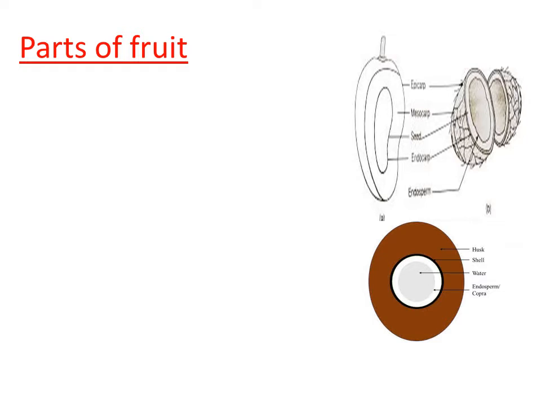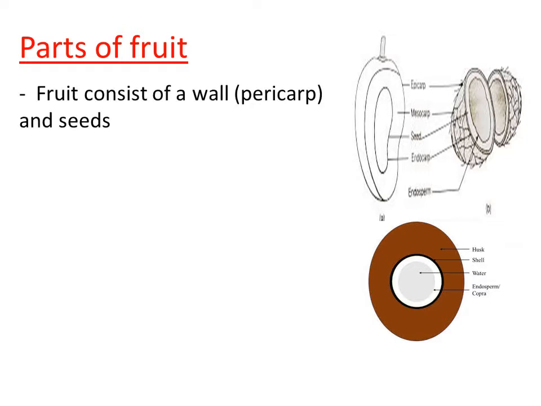Clear? How many parts can we see in the fruit? The fruit consists of two major parts. The outer wall of the fruit is called the pericarp, and within the pericarp we can see one or more seeds. In some cases one seed will be present, in some cases more than one seed. Clear? So there are two basic parts in the fruit. One is the pericarp, which is nothing but the outer wall, and the other part of the fruit is the seed.